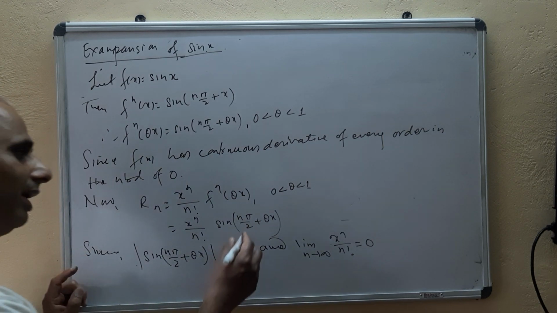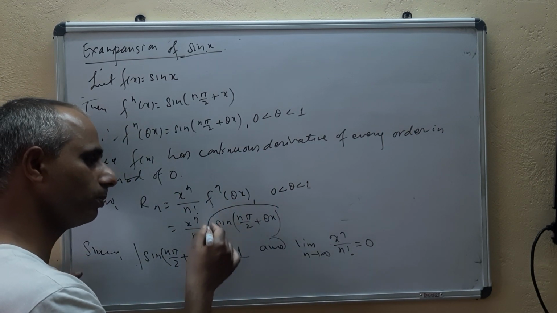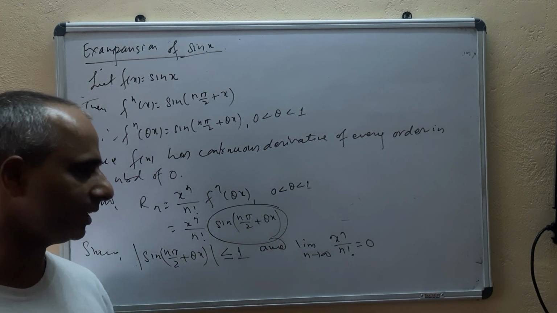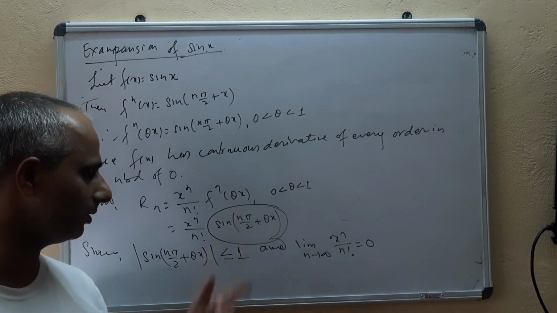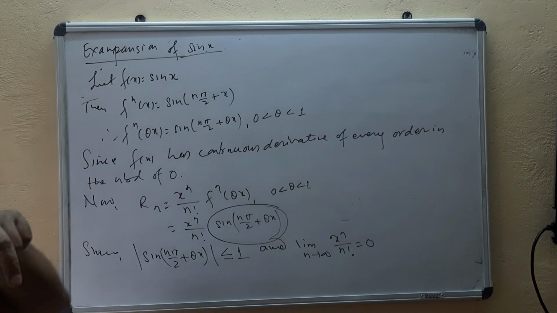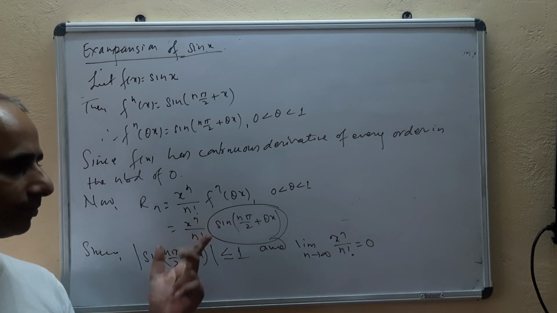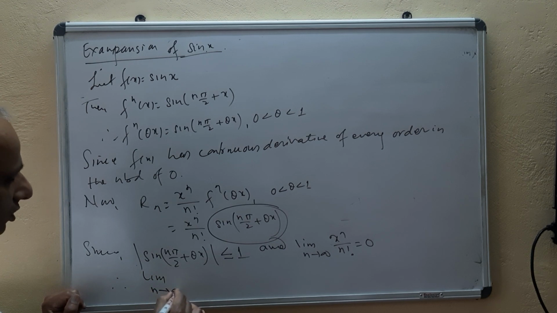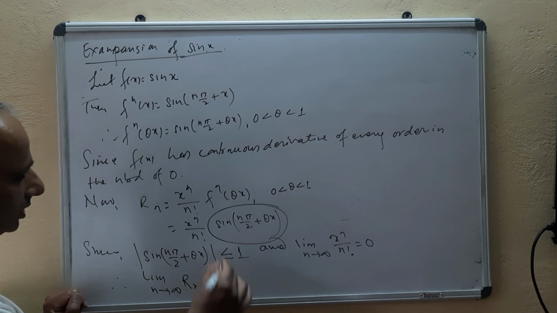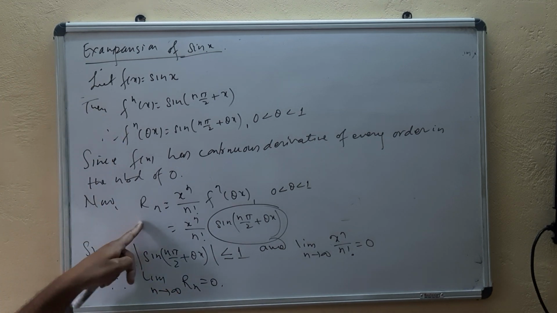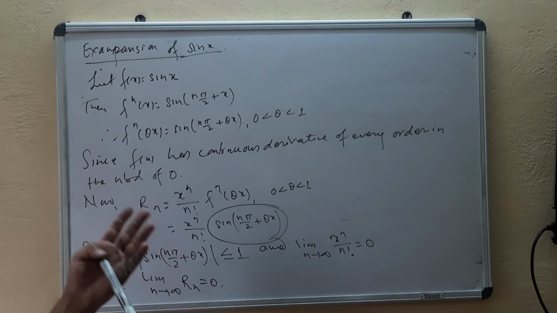So what is here? The value of sin(n pi by 2 plus theta x) is less than or equal to 1. Its maximum value will be 1 only, means always finite. Lies between -1 and +1, means finite value. And x^n upon n factorial tends to 0 as n tends to infinity, means as n tends to infinity, the right hand side becomes 0. Therefore, limit n tends to infinity, Rn equals 0. Means the second condition is also fulfilled. Means f(x) has a continuous derivative of every order, and second, the remainder tends to 0 as n tends to infinity. Both of them have been fulfilled.